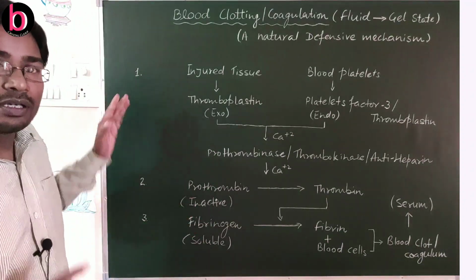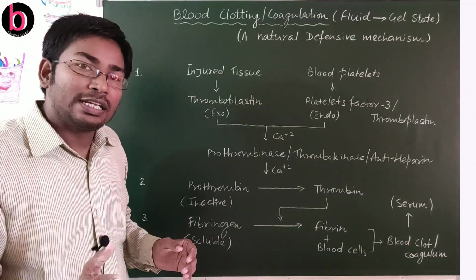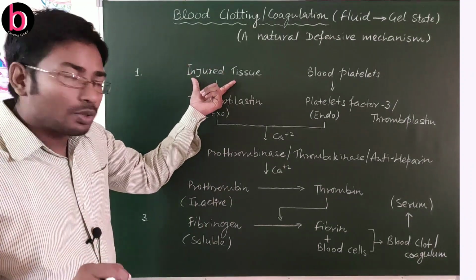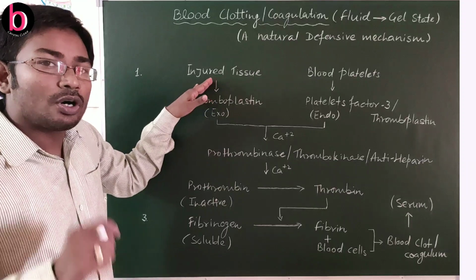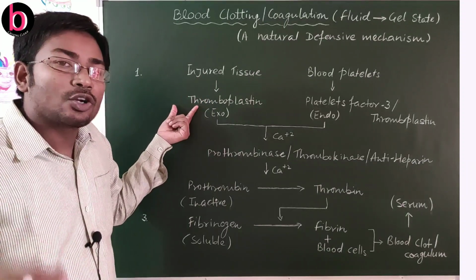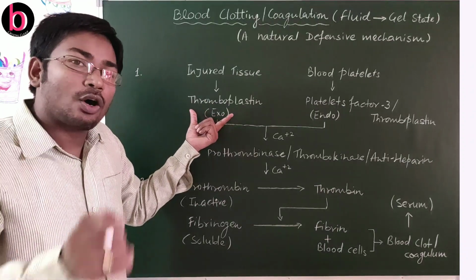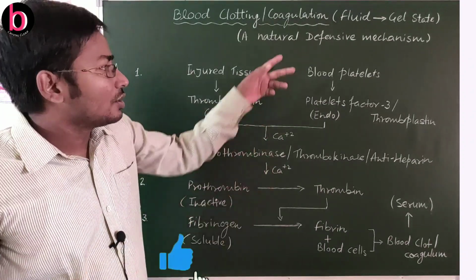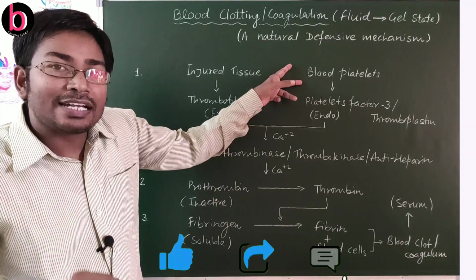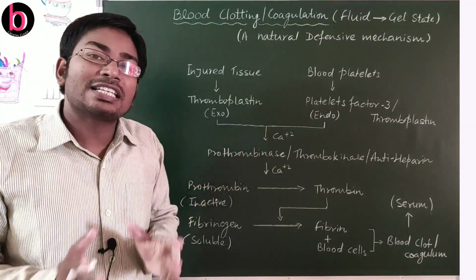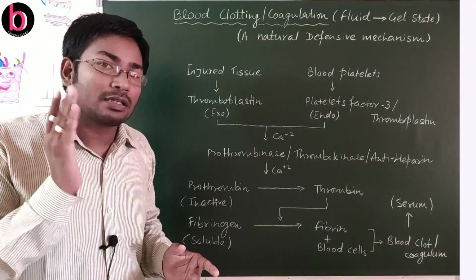So step 1, at the site of injury anywhere in our body there will be some injured tissue. By these injured tissues or cells there will be secretion of thromboplastin. This is an exogenous factor or external factor, while by blood platelets, also known as thrombocytes, there will be secretion of platelet factor 3.